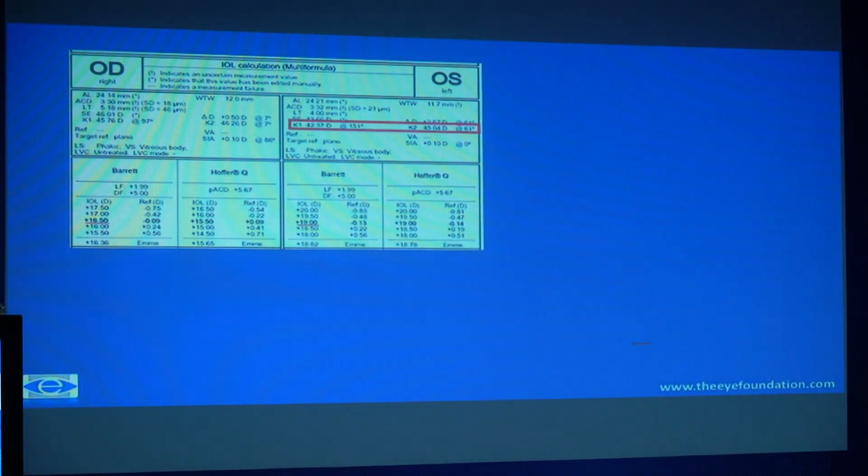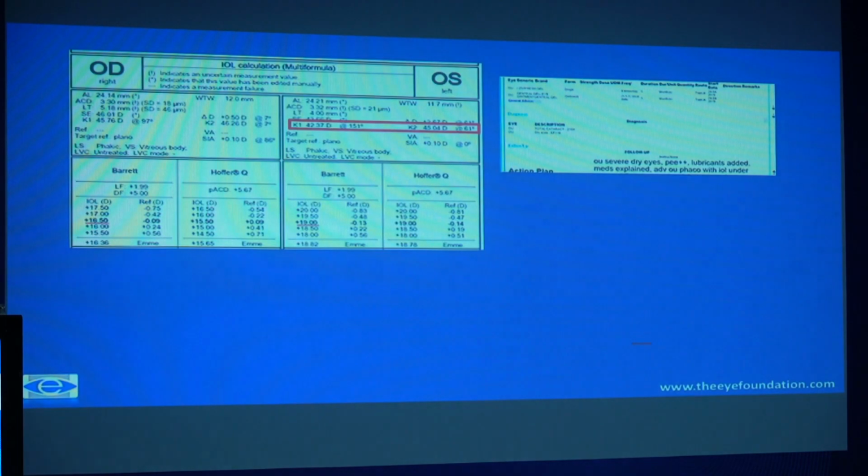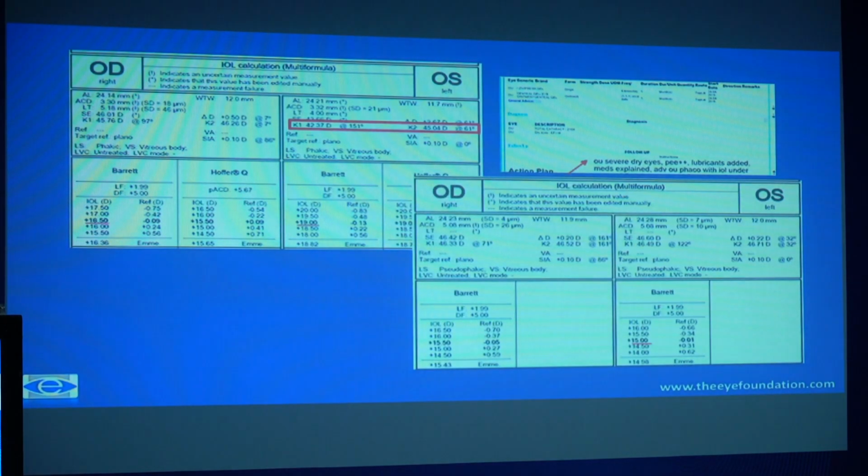Take a look at this patient. He showed a significant astigmatism, but on closer examination had a lot of punctate erosions in the cornea. We started him on lubricants and ointments, and when he came back with a better ocular surface, you could see that there was almost no astigmatism at all. So from 3.5 diopters to no astigmatism, these can be significant changes in the corneal keratometry readings when a patient has any surface breakdown or punctate erosions.